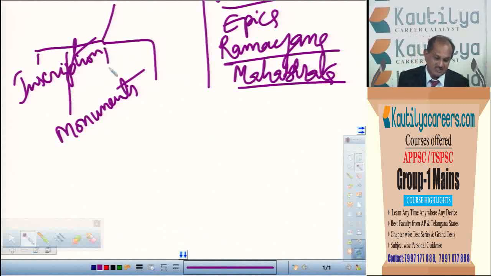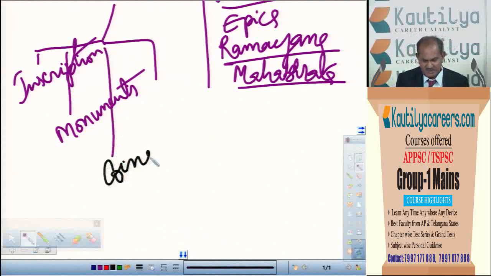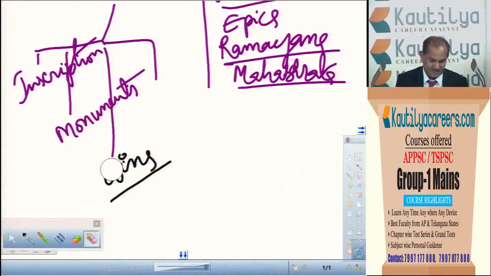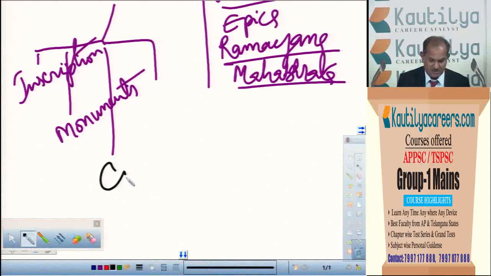The third is coins. Even coins also will give much information for us. Coins also give much information. What information can they give?